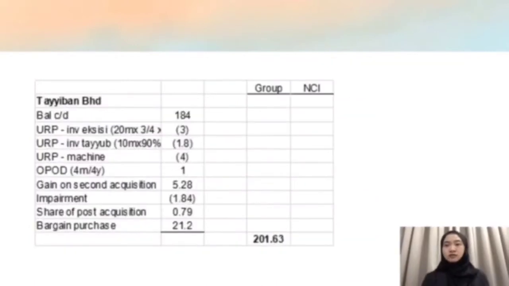And this is for Taliban retained profit. The amount will be 201.63 million, and all of it will be transferred to the group amount.